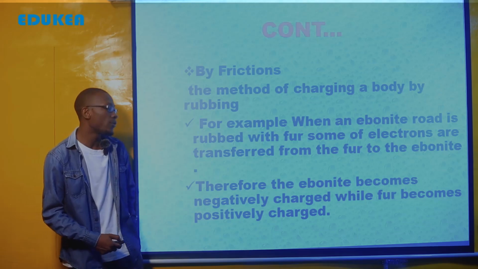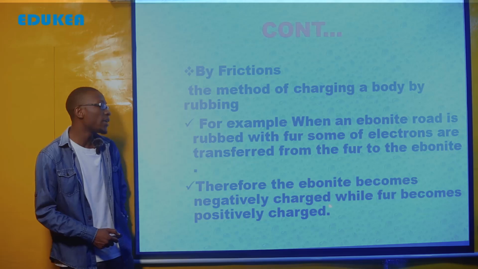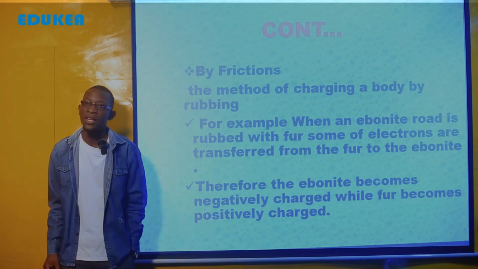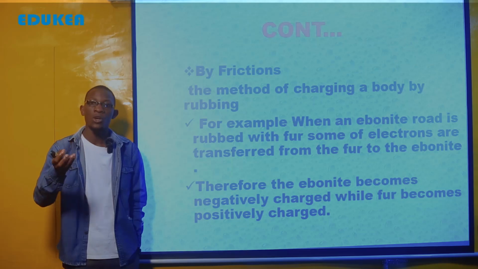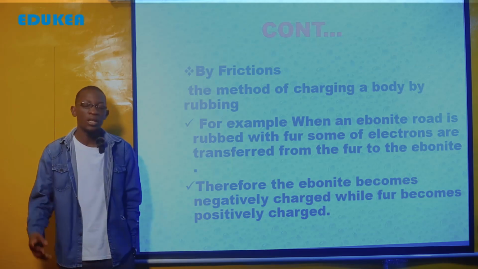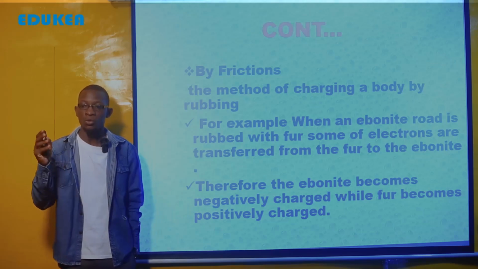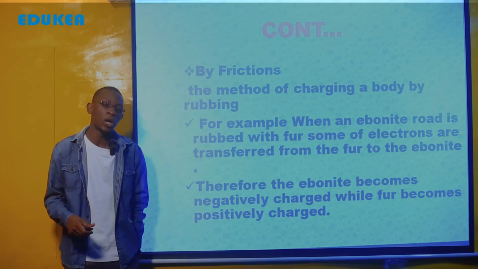Kwa nini ebonite becomes negative? A negative charge is a material that accepts or gains electrons, and a positive charge is a material that loses electrons. So ebonite becomes a negative charge while fur becomes a positive charge.